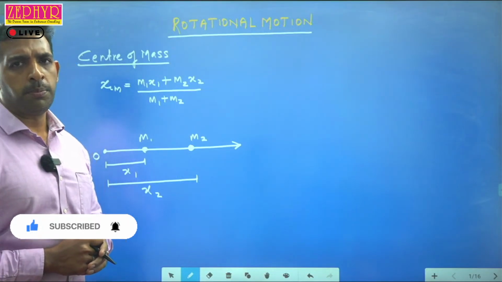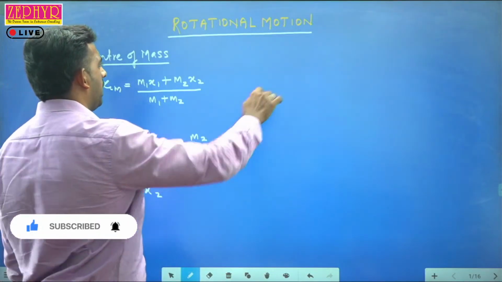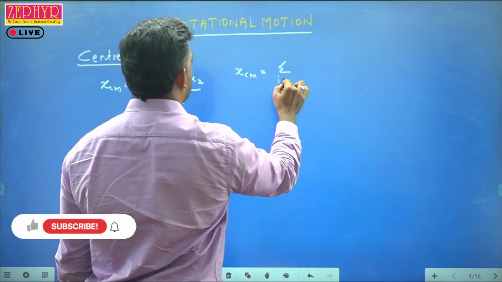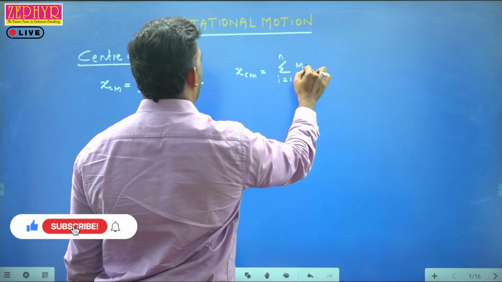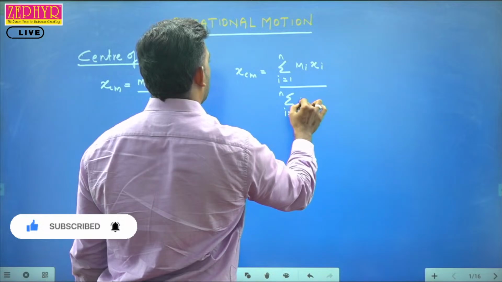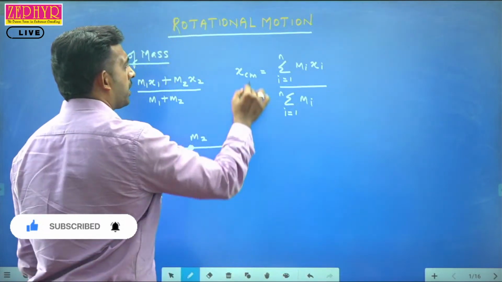If we have n number of masses distributed, then xcm can be written as sigma i equal to 1 to n of mi xi divided by sigma i equal to 1 to n of mi. So, this is the equation to calculate center of mass.